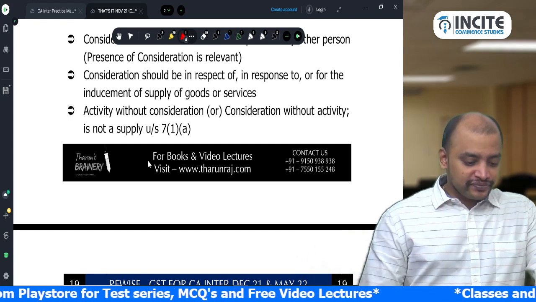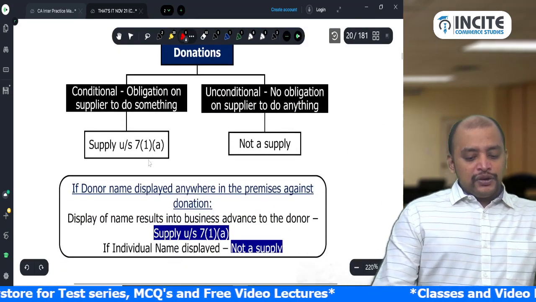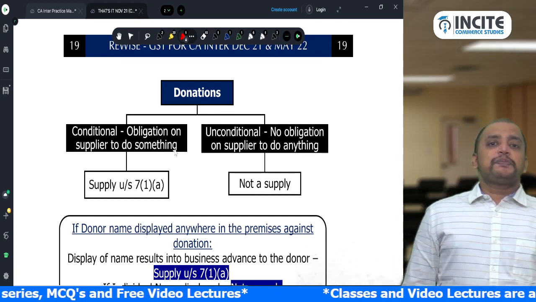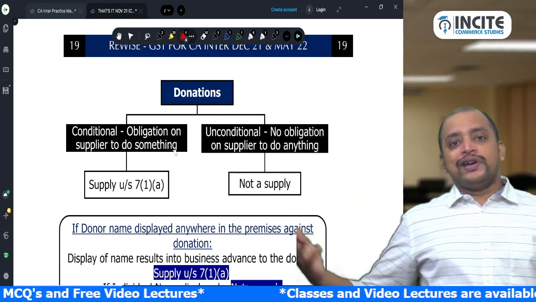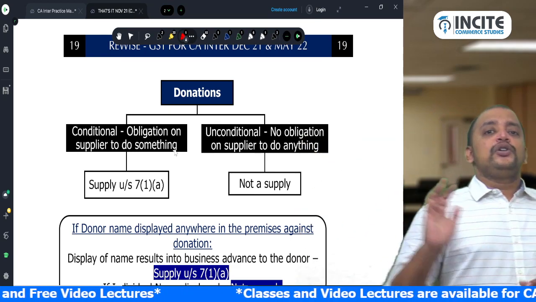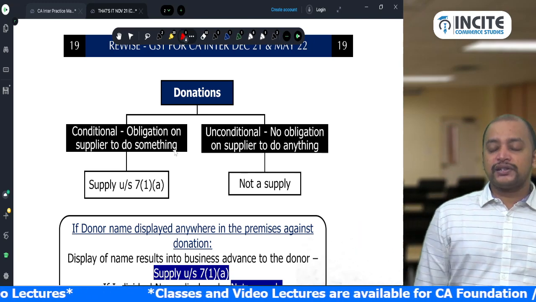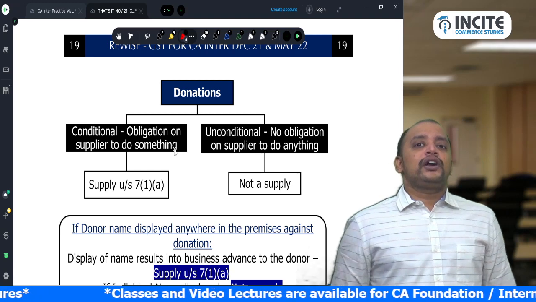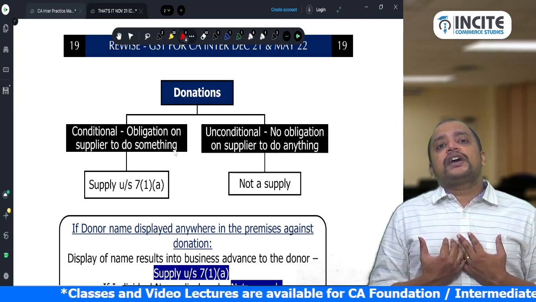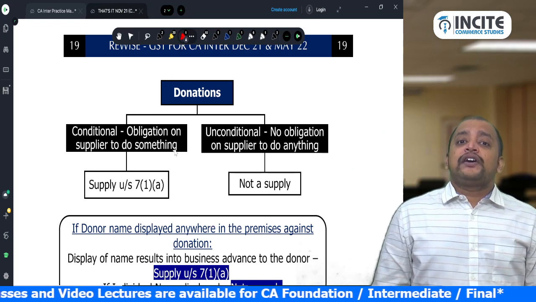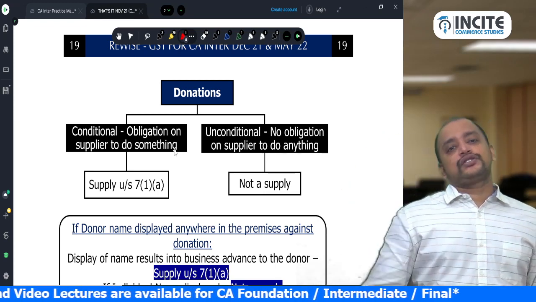Okay? Now related to this, donations are divided into two. This part I already discussed while doing valuation, but I am repeating it. Donations are divided into unconditional donations and conditional donations. Unconditional means I get the donation and I don't have any obligation to do anything in return, so I don't have an obligation to supply goods or services to you.